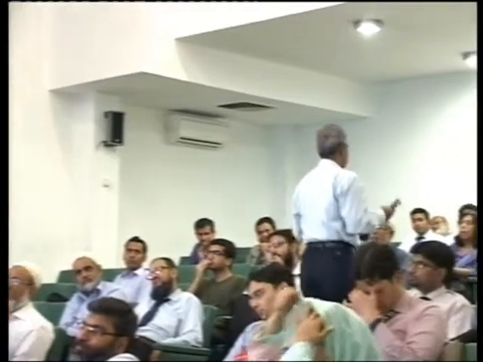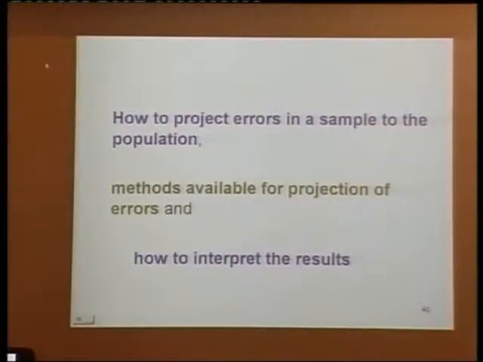You will find it quite simple. There are two methods available: one is the ratio method, and the other one is the unit method, the number method. So those two projection methods have been given, and we have also given a practical example of how to interpret the results, that you have applied sampling procedures. You will see that you have worked examples given in it, showing how we did the sampling, what the result finally was, and how we deal with those results.